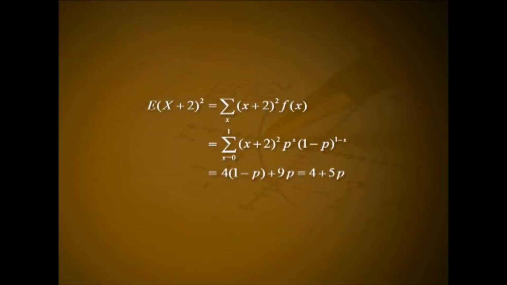Expectation of (x plus 2) whole square is equal to summation over x of (x plus 2) whole square into f of x, that is equal to summation over x of (x plus 2) whole square into p raised to x into (1 minus p) raised to (1 minus x). That is 4 into (1 minus p) plus 9 into p, that is 4 plus 5p.